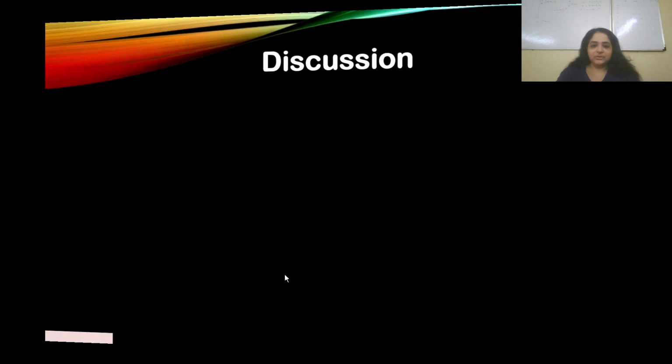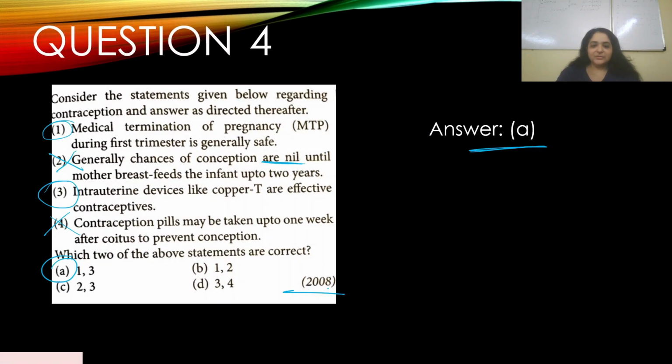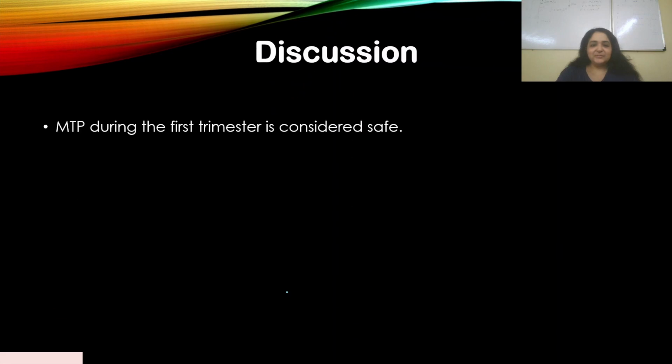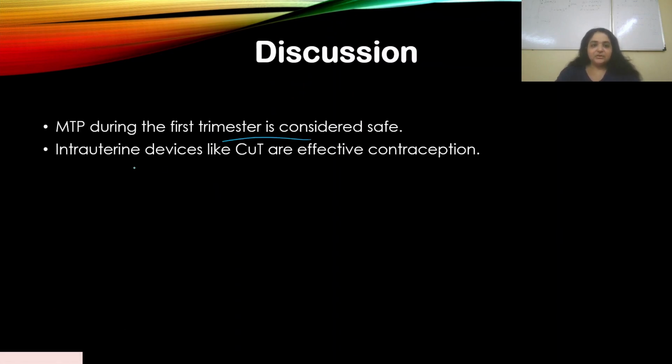Oh sorry, I forgot to mention this appeared in the year 2008. All right, let's move on. MTP in the first trimester is considered safe. Yes, we know that. Intrauterine devices like copper T are effective contraception. We already discussed this in part 1 in much detail, the different types of intrauterine devices. You can go through that and watch the discussions. Fairly simple. Let's move on then.